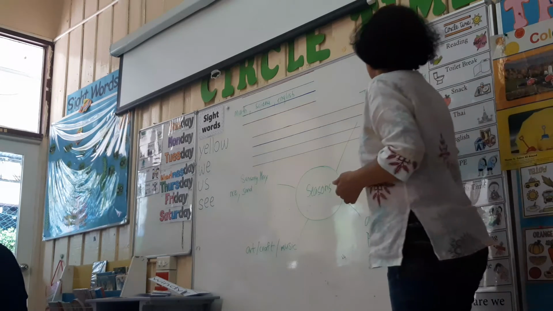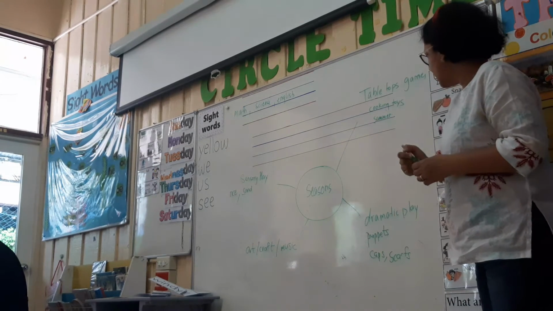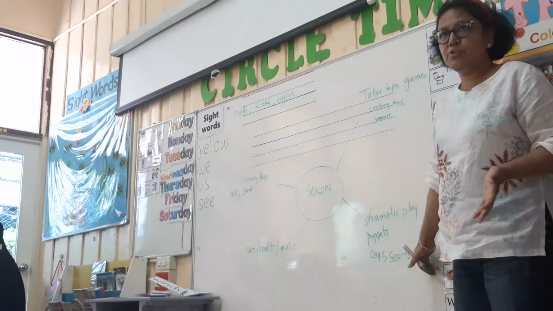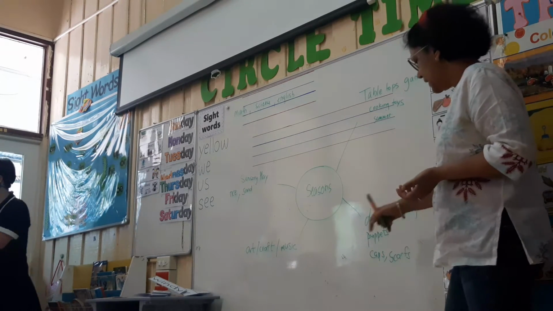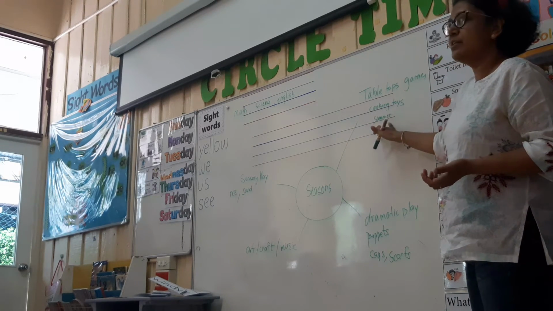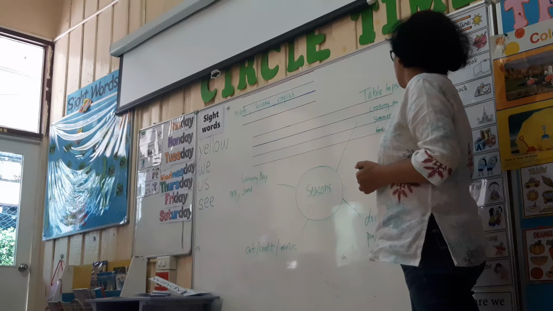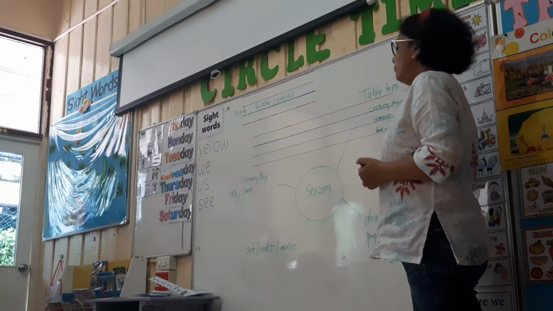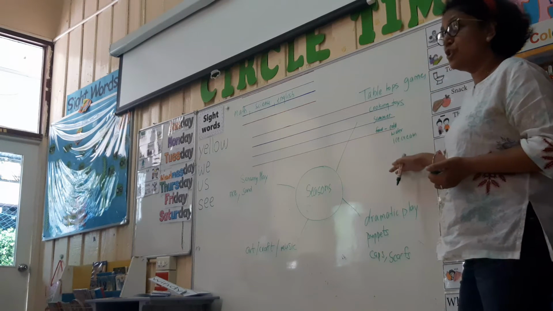For example, let's take summer, my first week. I'm talking about summer to them, and so I have put puppets and clothing that are related to summer in my basket: the flip-flops, the singlets, the shorts. Now once I read a story or something to them, I've introduced the theme. I'm talking about, okay, in the summer season, what kind of food are we eating? We are eating cooling food, we are drinking cold drinks, we are talking about watermelon, we are maybe going out to eat ice creams. So these are the words that I'm introducing to K2 at that time.